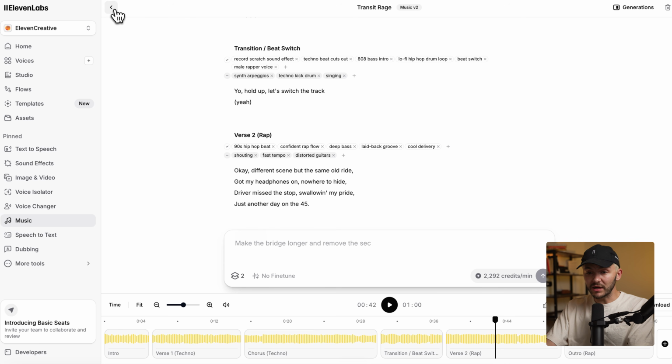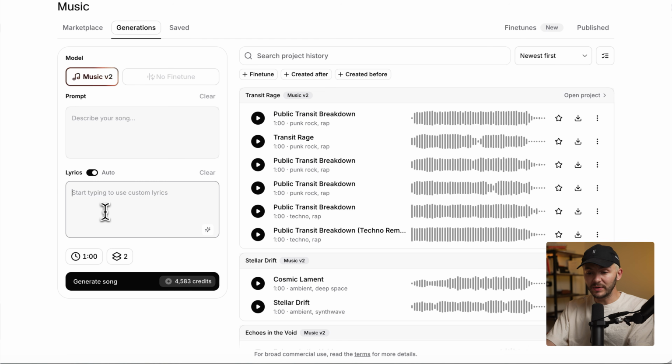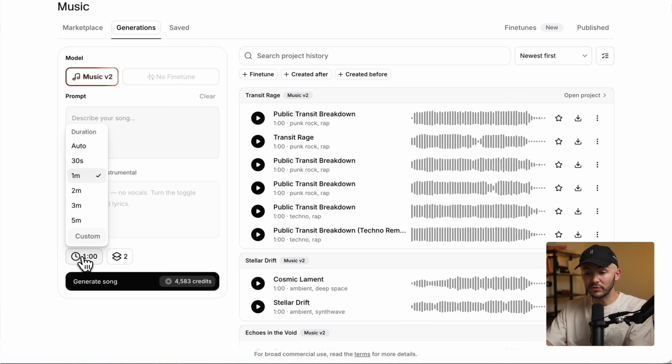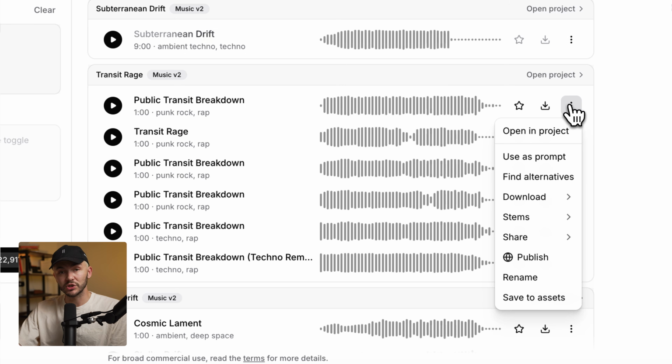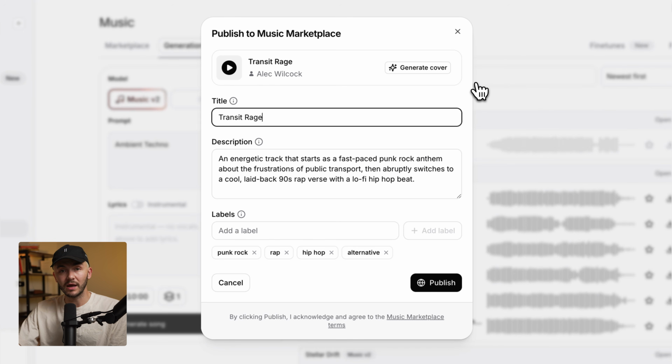And if I wanted to create a brand new track, I can simply click back right here and then start describing a new song. And here we can even customize the lyrics if we want to, or we can actually even toggle them off if we only want an instrumental. And again, I do want to mention, you can customize the duration and even create songs up to 10 minutes long. And if you're really happy with some of the tracks you make and you want to share them, you can go ahead and click publish, where they'll be published to the Eleven Music library. And if people download and reuse your tracks in their projects, you can even generate a little bit of income.